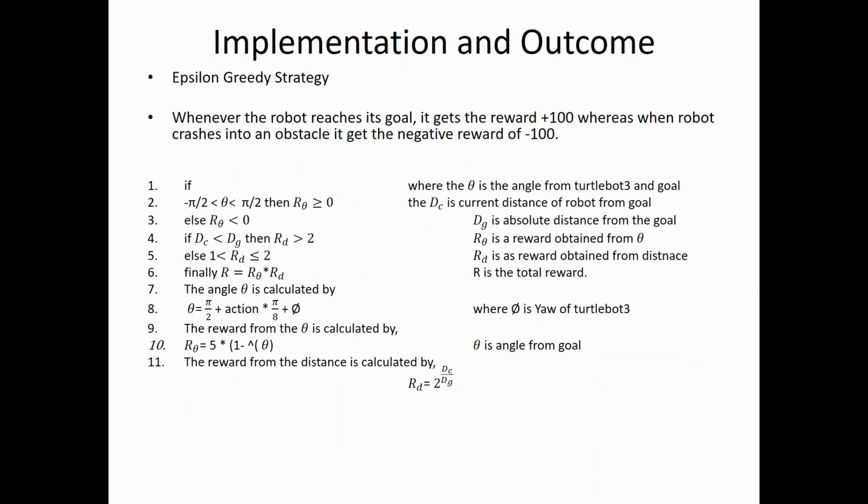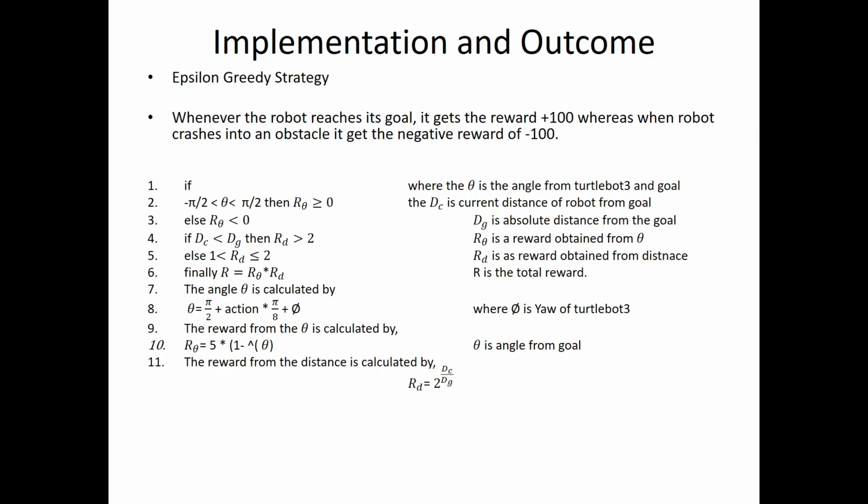For the robot, we also need some kind of reward policy. Whenever the robot reaches the goal, we give plus 100, and whenever the robot hits an obstacle or is randomly moving in the state space, we give minus 100 as a negative reinforcement. So this is the reward strategy.